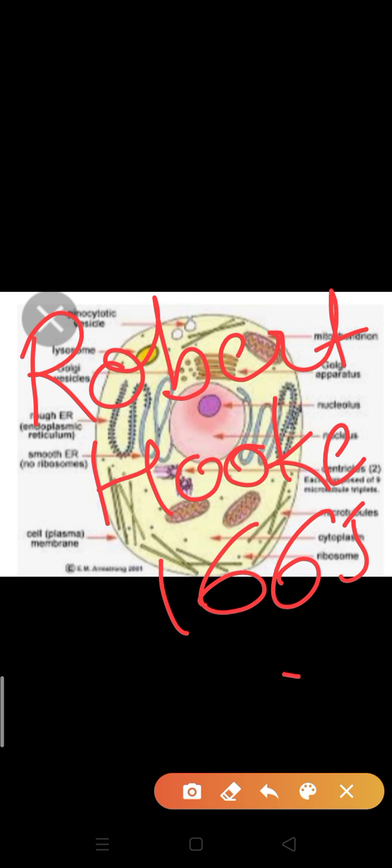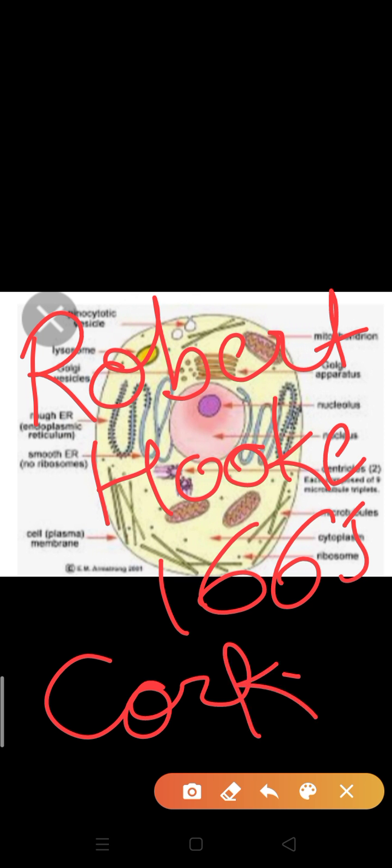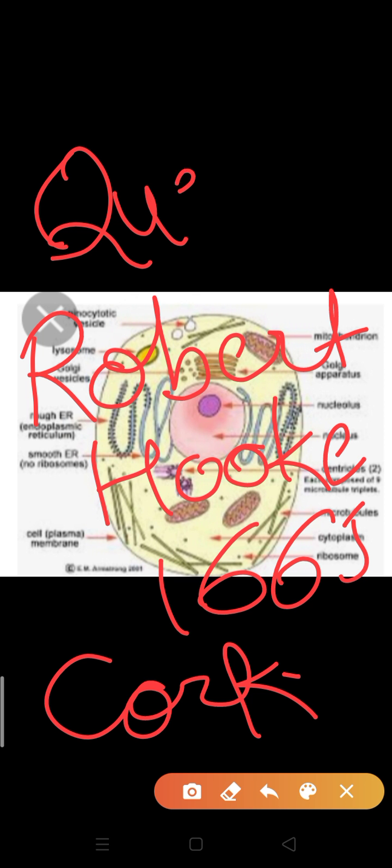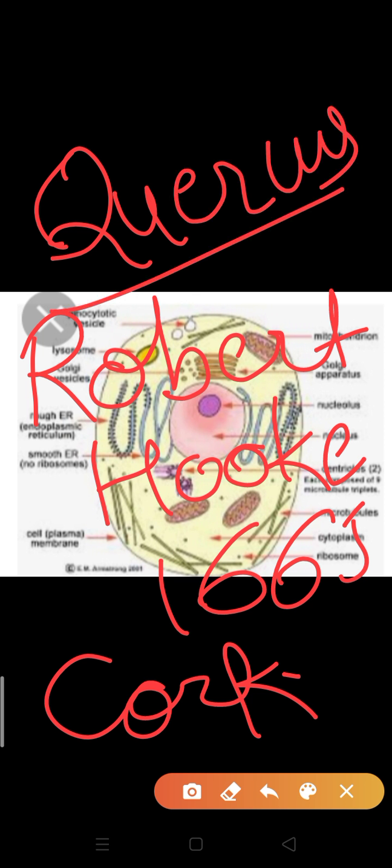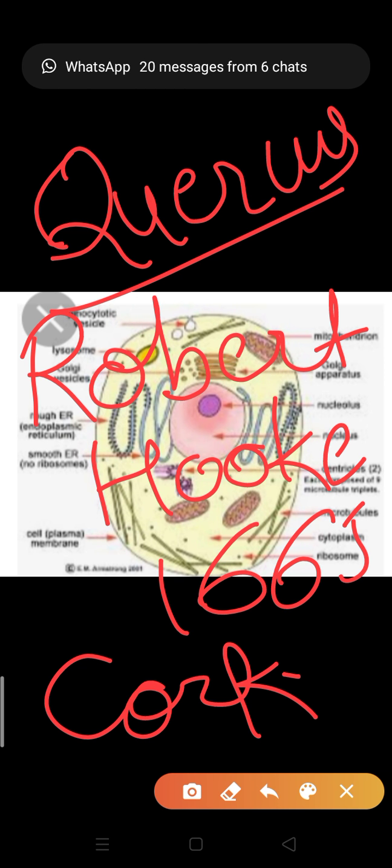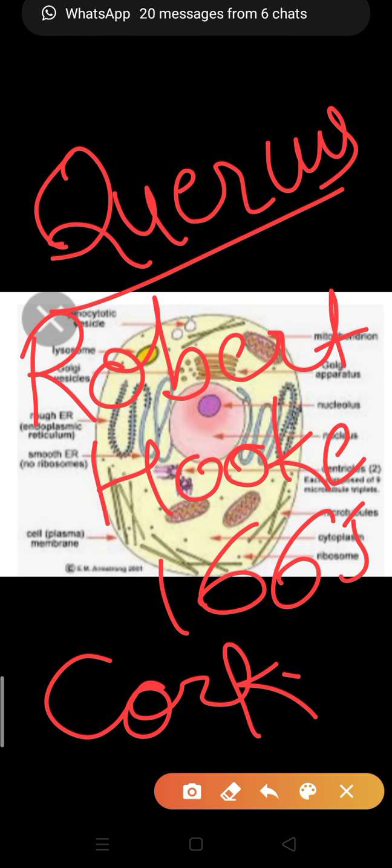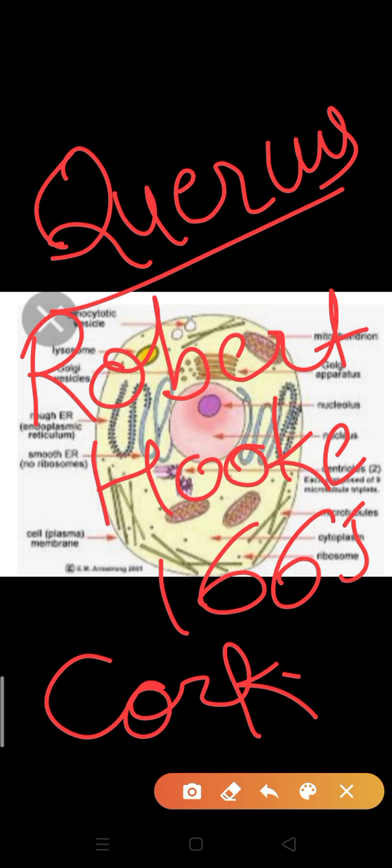Cork is a plant cell and the plant name is Quercus. Cork is extracted from the Quercus. So this Quercus, you can understand, is a plant cell. What Robert Hooke observed was a dead cell. How is it a dead cell? Because suberin was deposited on the cell wall. So he observed only the cell wall of the plant.